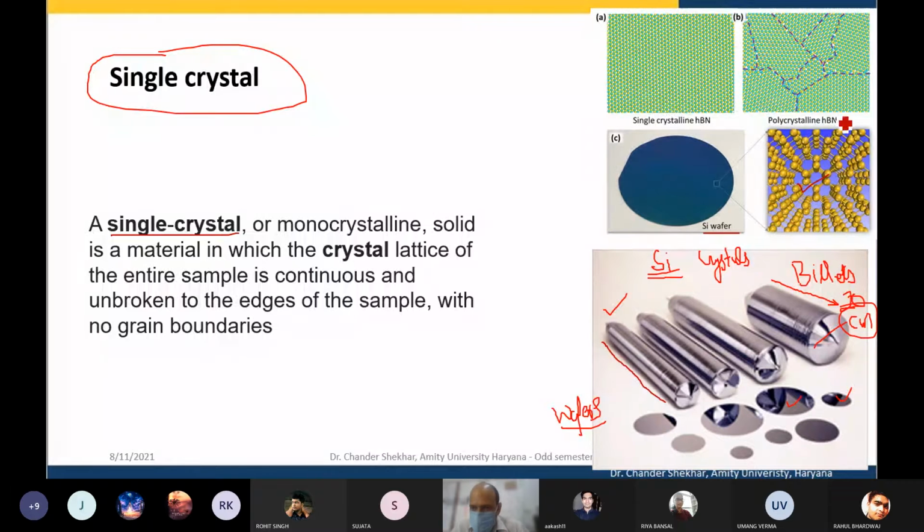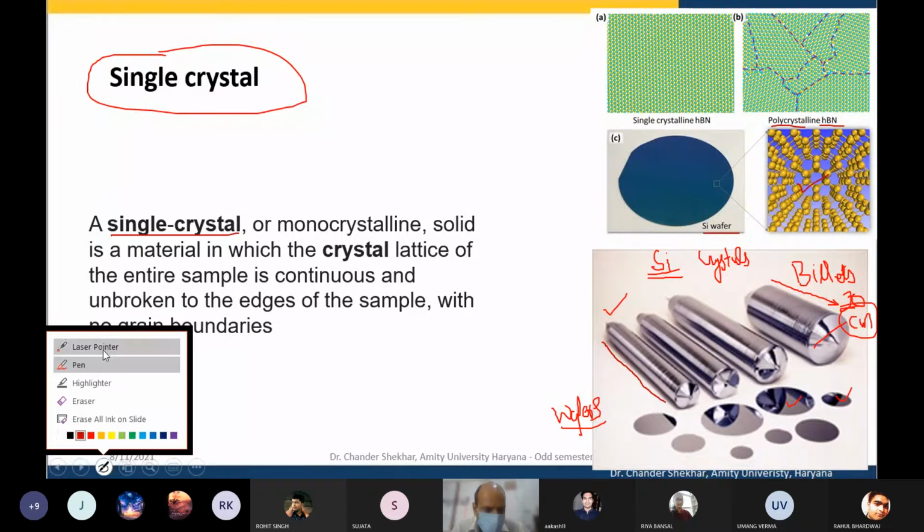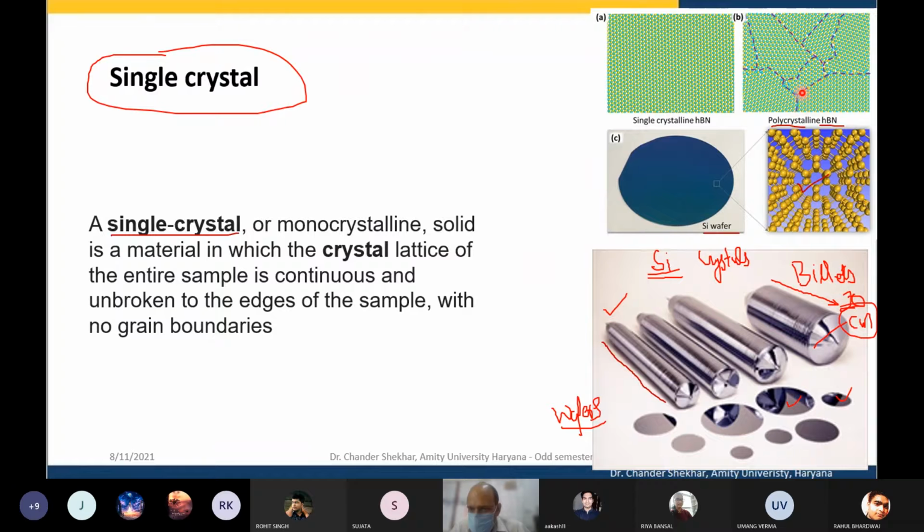For example, if this is hexagonal boron nitride that is polycrystalline, you can see these grain boundaries here. But in a single crystal of the same material, there is no grain boundary anywhere. There is a periodic arrangement. This represents two dimensions, but the concept extends to three dimensions as well. Even in three dimensions, if you extend this surface into a volume, there are no defects.